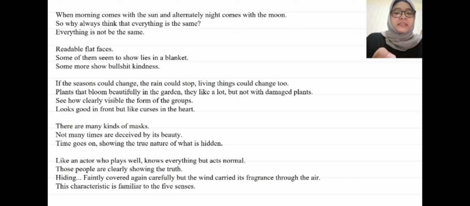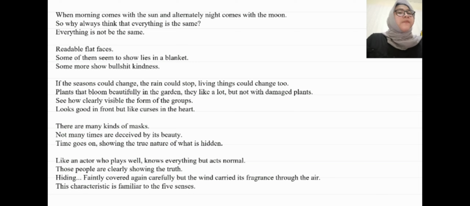Readable flat face. Some of them seem to sew lies in a blanket. Some more show bullshit kindness. If the season could change, the rain could stop. Living things could change too. Plants that bloom beautifully in the garden, they like a lot, but not with damaged plants. See how clearly visible the forms of the groups. Looks good in front, but like curses in the heart.